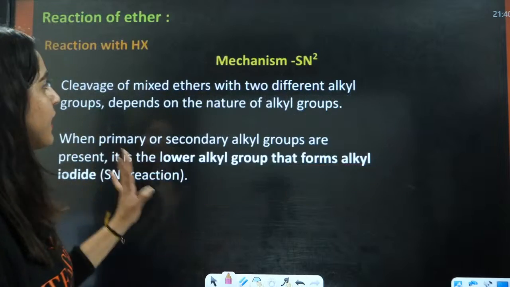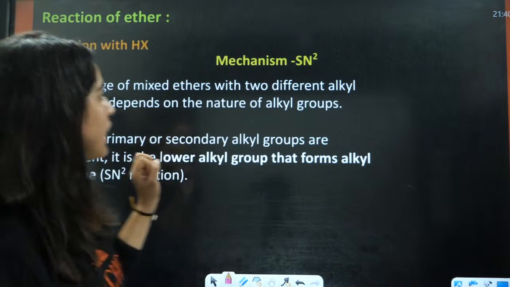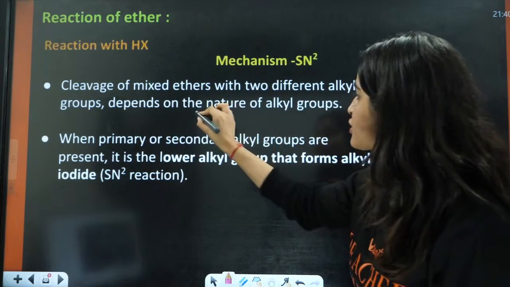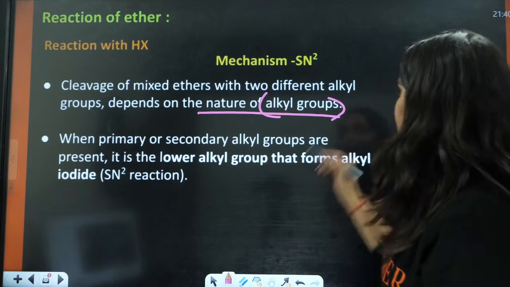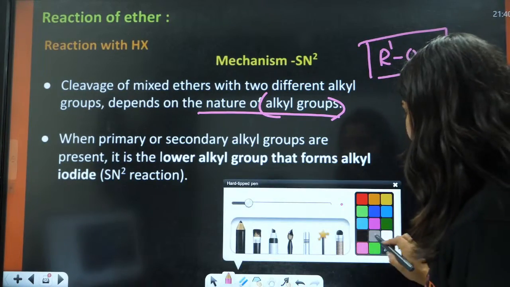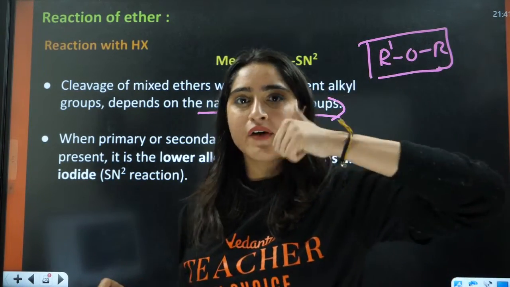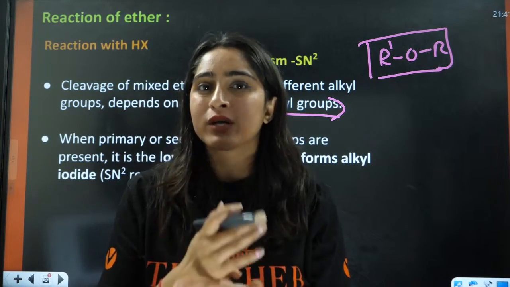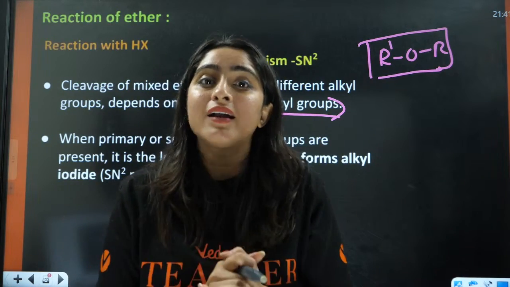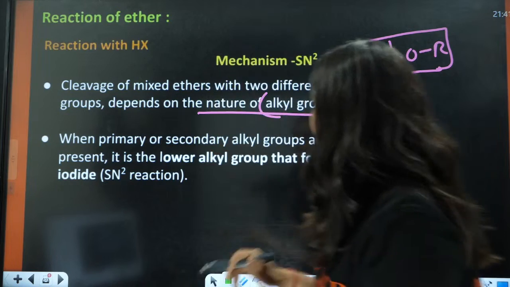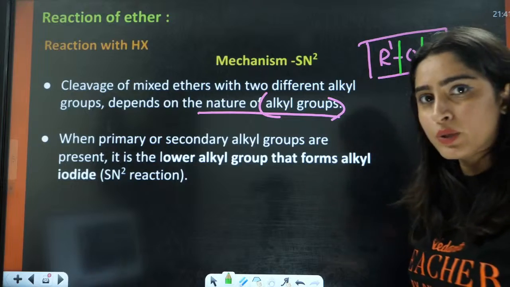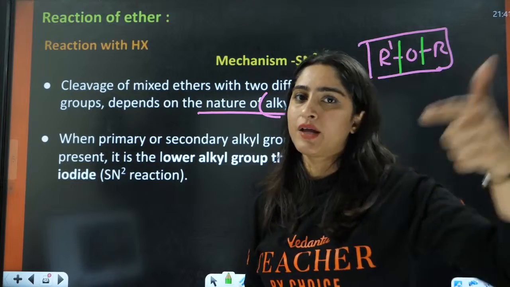Next is cleavage of mixed ethers with two different alkyl groups, which depends on the nature of the alkyl groups. So now how will you differentiate if you have R-OR? Which bond will be cleaved here? If you have aryl and alkyl, you know the bond that should be broken should be the alkyl bond, not the aryl bond. If you both have alkyl, then what should happen in this case? If both the groups are alkyl in nature, should this bond be broken or this one? This is according to primary, secondary and tertiary.